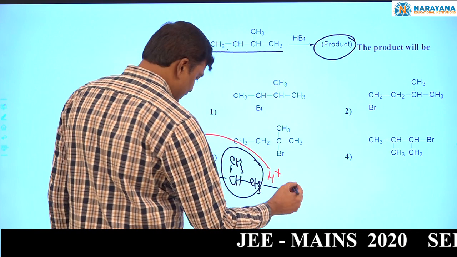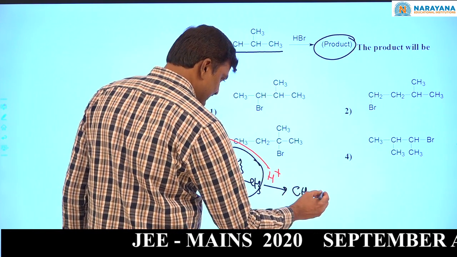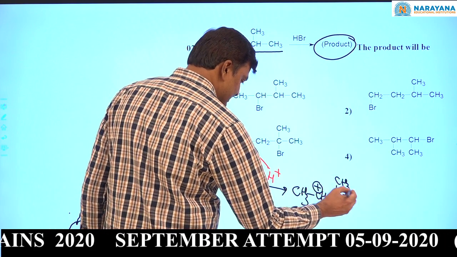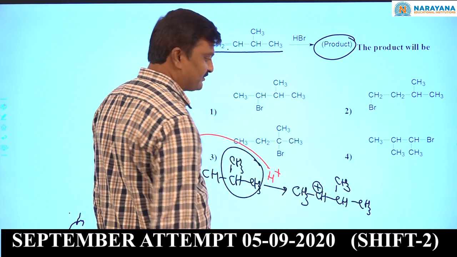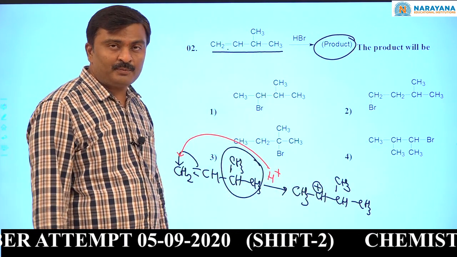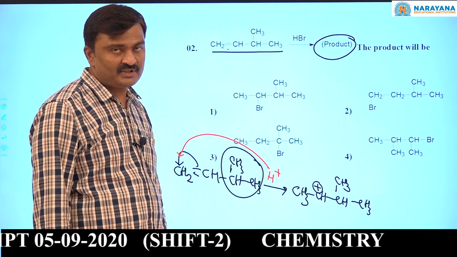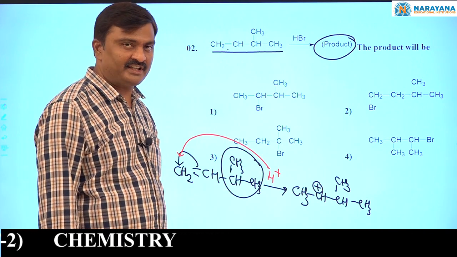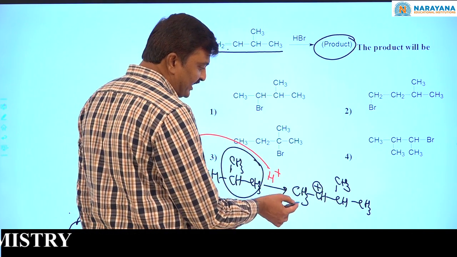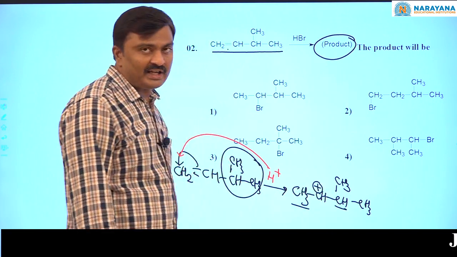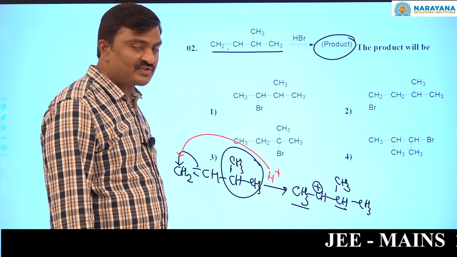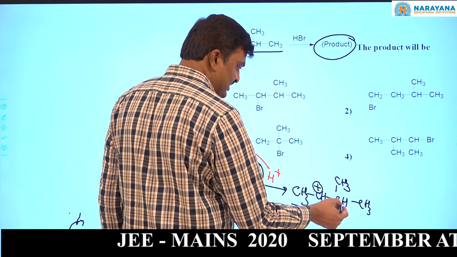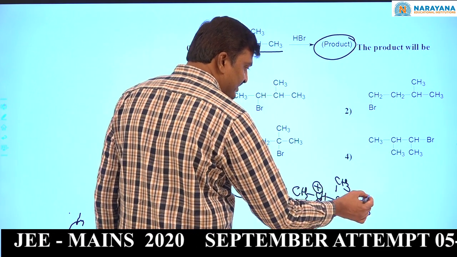Now CH3, CH plus, CH, CH3, CH3. Next. Now, in a carbocation, rearrangement is also possible if there is a possibility of increase in stability as a result of rearrangement. Now see, here for this carbocation, 3 plus 1, 4 alpha hydrogens are there. If it undergoes a 1,2 hydride shift, then there is a possibility of increase in stability. So in this way, a 1,2 hydride shift takes place.